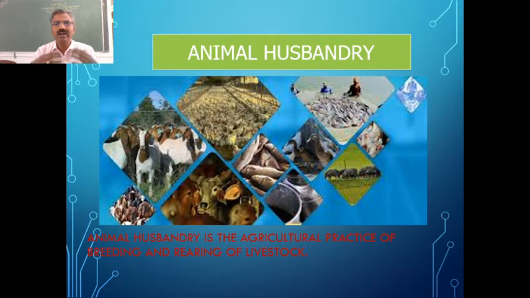We have different animals which we are rearing to get different products which are useful to us in different ways, maybe for our food purpose, or for cloth, or for industrial purposes. For various purposes, we have been using the products which we get from these animals.